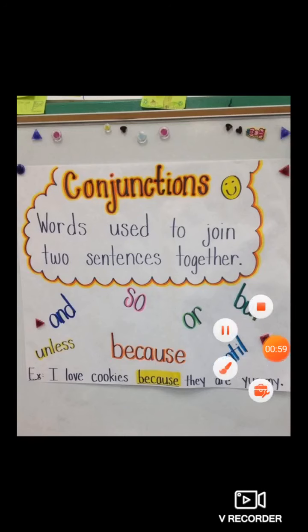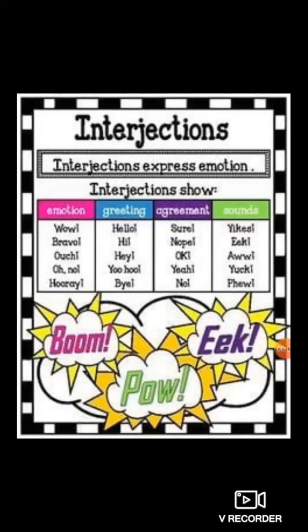Okay. The last one is interjections. Interjection means what? Interjection expresses emotions. Interjection shows emotions, greeting, agreement, or sounds. For example, wow, bravo, ouch, hooray.